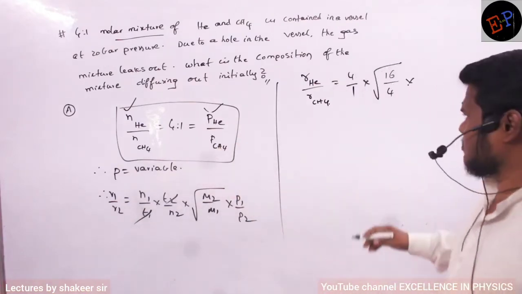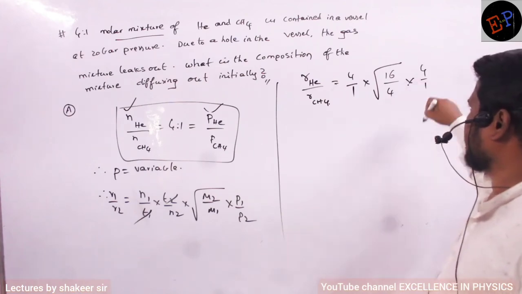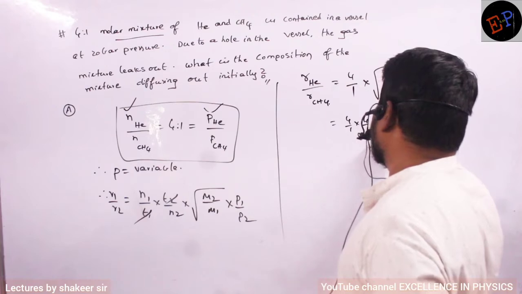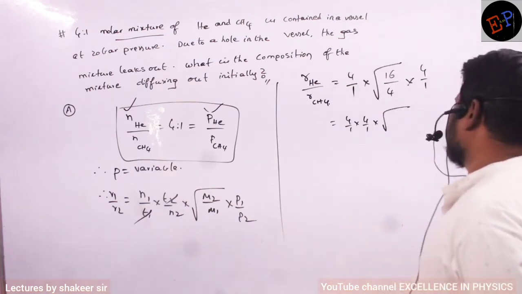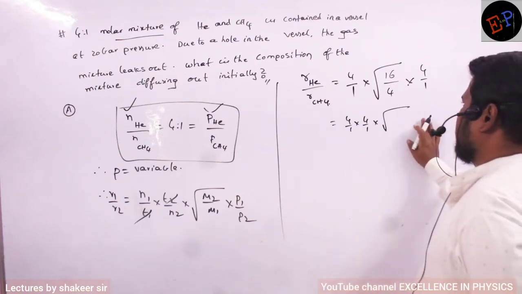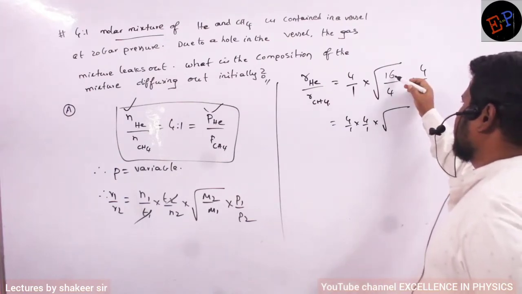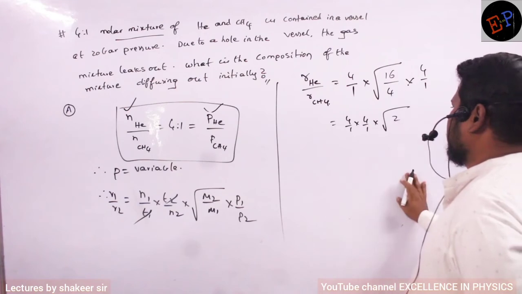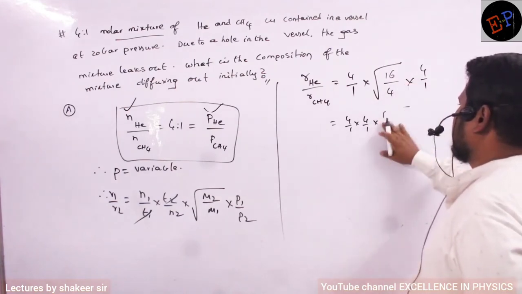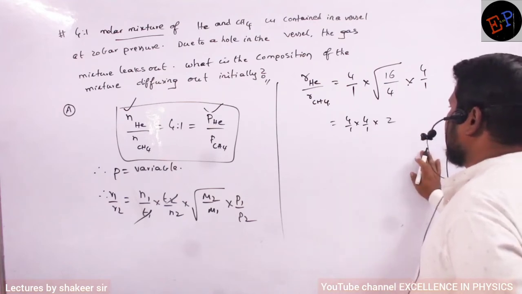So again 4 divided by 1. Do the calculation: 4 by 1 multiplied by 4 by 1 multiplied by 2. This is what I will get now.